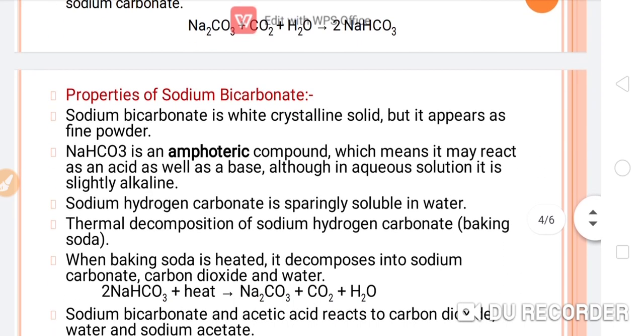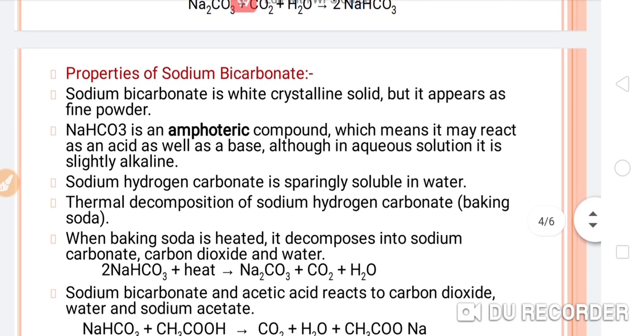Now, properties. Let's see what are the important properties of sodium bicarbonate. First, sodium bicarbonate is a white crystalline solid, but it appears as a fine powder.